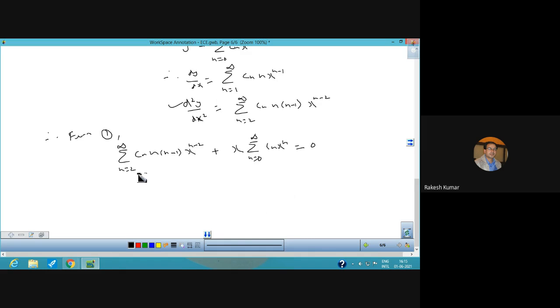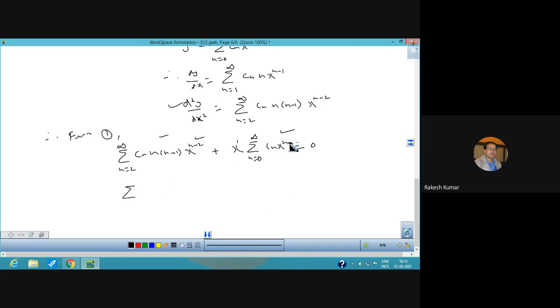Arranging the terms in such a way, this is the summation we are getting and this is the summation we are getting. So arranging the terms in such a way that it contains powers of x raised to power n. For this, इसका मतलब क्या है, इसमें जो पावर्स हों वो x रेज टू पावर n हो. यहाँ पर है x रेज टू पावर n माइनस 2, और यहाँ पर है x रेज टू पावर n एंड x रेज टू पावर 1. तो दोनों को कंबाइन कर देंगे तो x रेज टू पावर n प्लस 1.